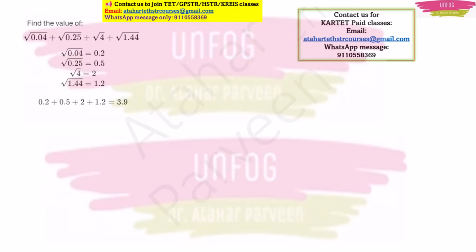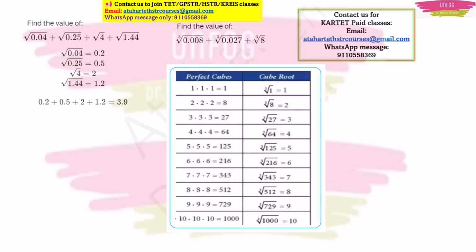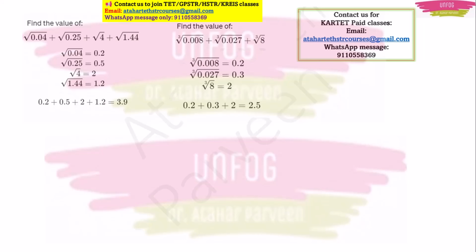Another expected question of similar type is: find the value of cube root of 0.008 plus cube root of 0.027 plus cube root of 8. Here I would advise you to learn cube roots. So here clearly cube root of 8 is 2, right? And cube root of 27 is 3, right?